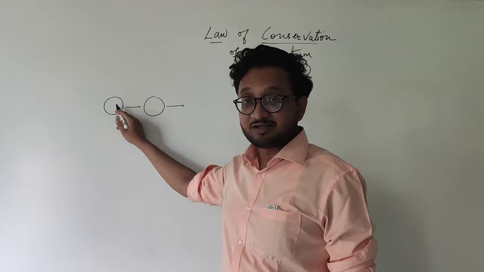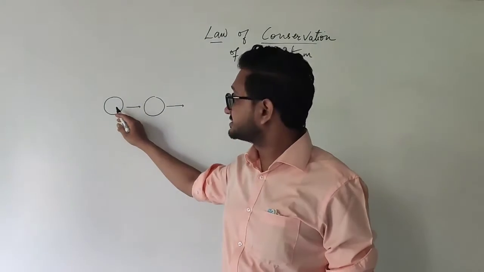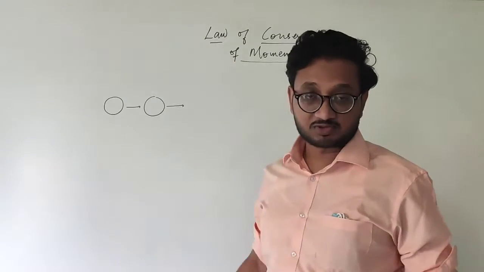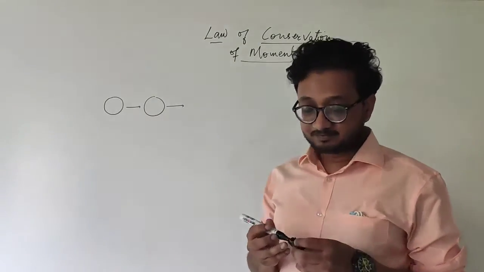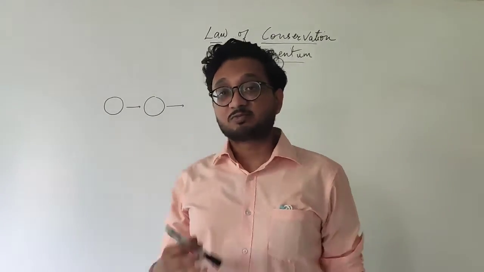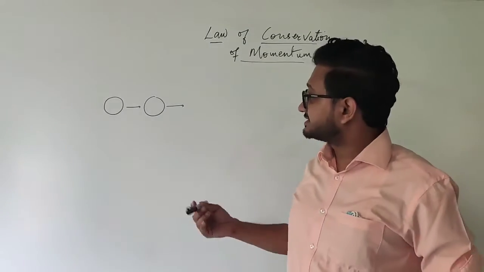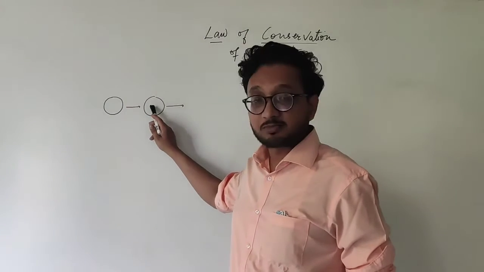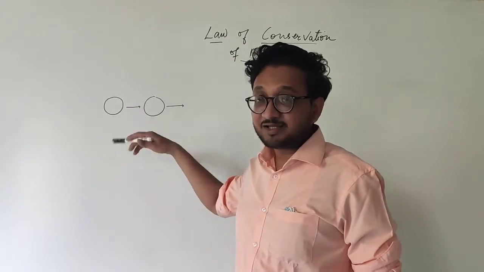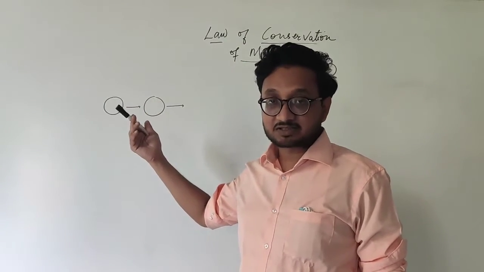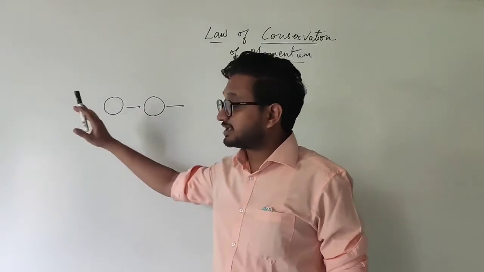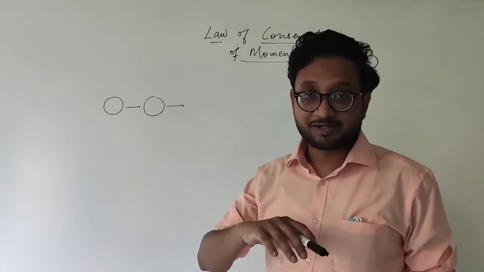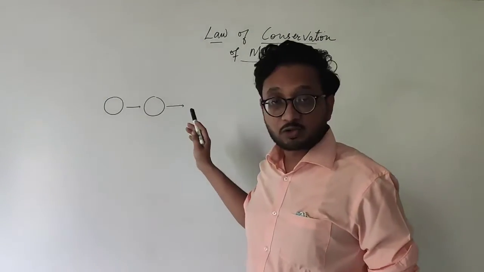What happens is they are moving in the same direction, so at some point this object is going to collide with this object. Yes, we know that. So the law states that the momentum of this object and the momentum of this object, we take the mathematical sum of this, and we keep it aside. That is the initial momentum for both of these objects combined. After some time they are going to collide.